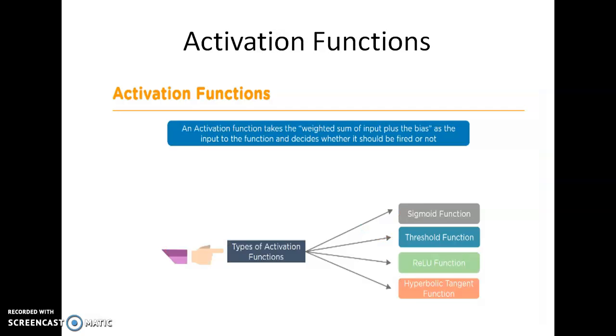So these are some of the activation functions. You are already familiar with the sigmoid function and the threshold function, which are used in the simple artificial neural network. These are the 4 activation functions which are used in the deep neural network: sigmoid, threshold, ReLU function and hyperbolic tangent function. Out of these, the ReLU function is the most popularly used function in deep learning.